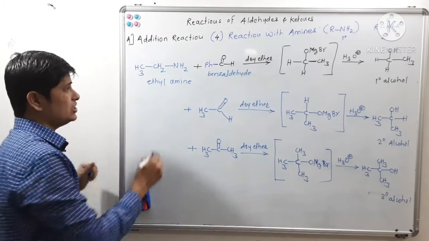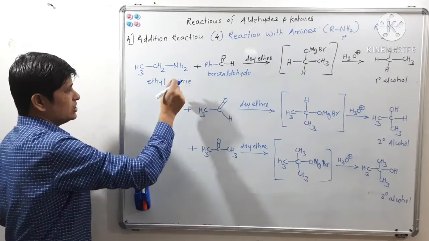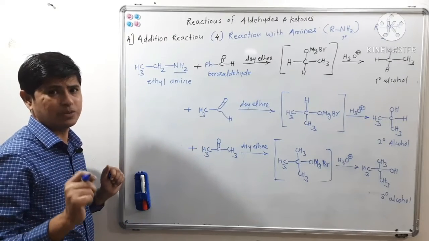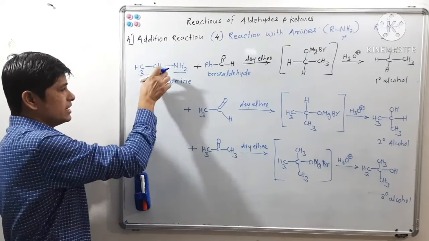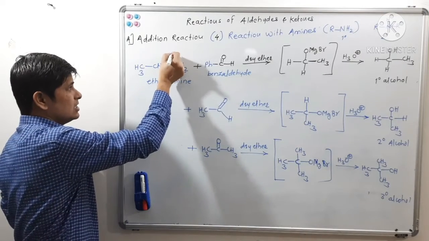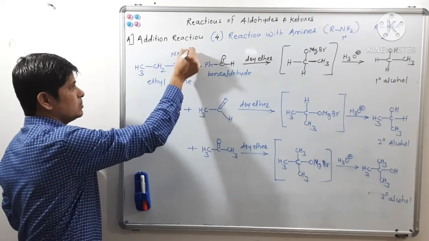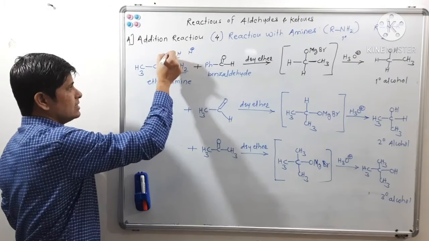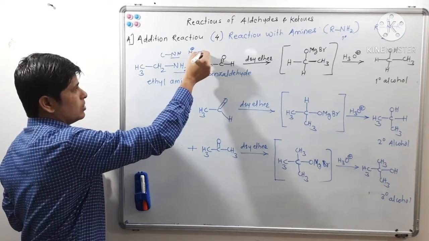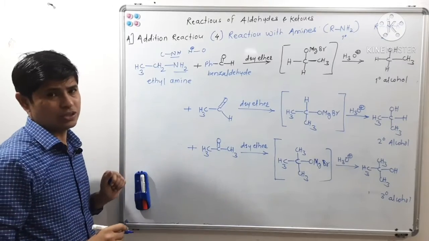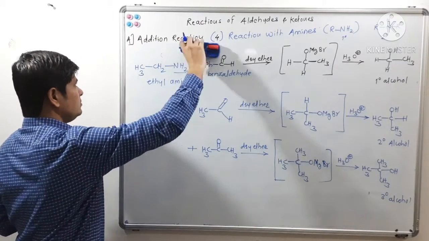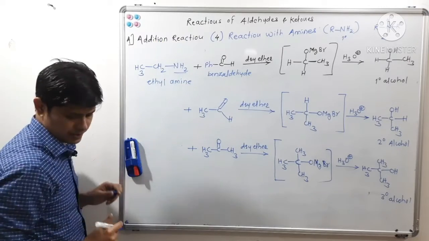Again there will be an addition of this NH2 group of the amine as NH and H plus. So NH, this nitrogen, will get bonded to the carbonyl carbon, and H plus will get bonded to the electronegative oxygen of the carbonyl group, isn't it? So see what product you will get.